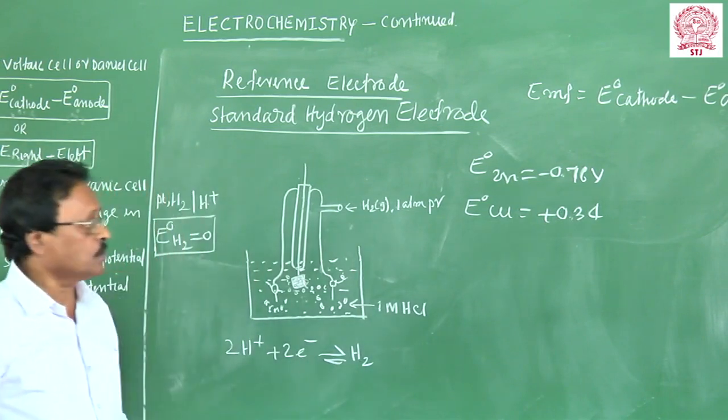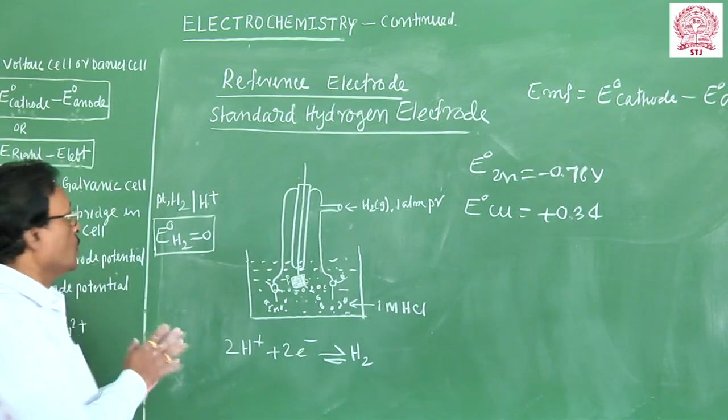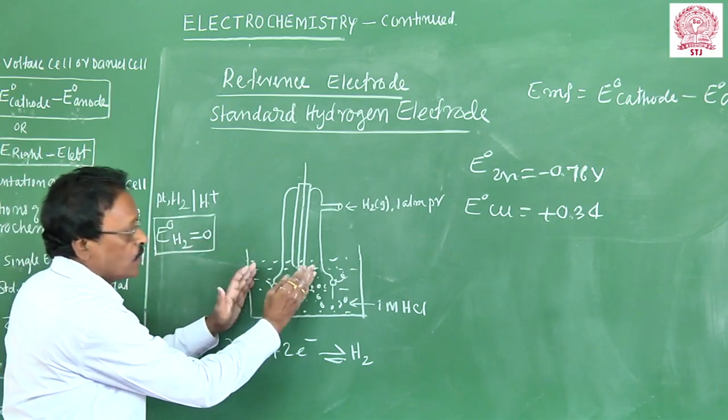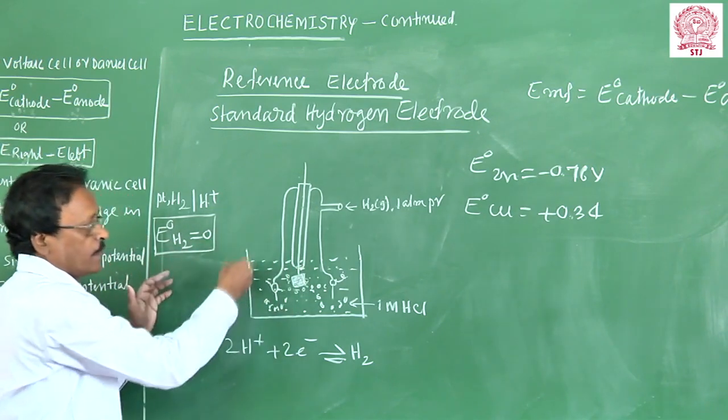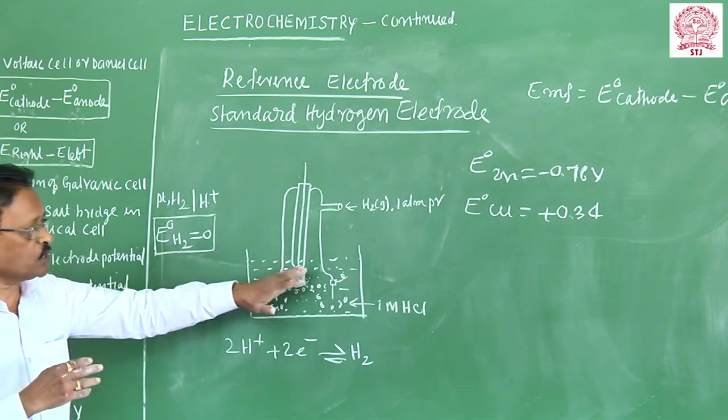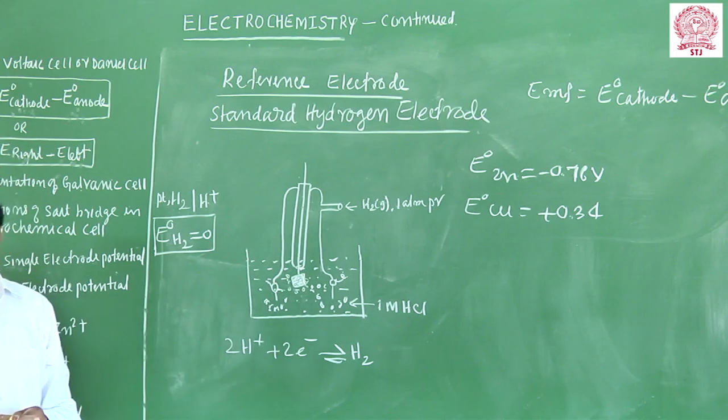That way the unknown electrode is taken. So take the unknown electrode, and you take the hydrogen electrode, and you form an electrochemical cell. Then measure the EMF of the cell. So knowing the EMF of the cell, and knowing the potential of the hydrogen electrode, the unknown potential can be calculated.